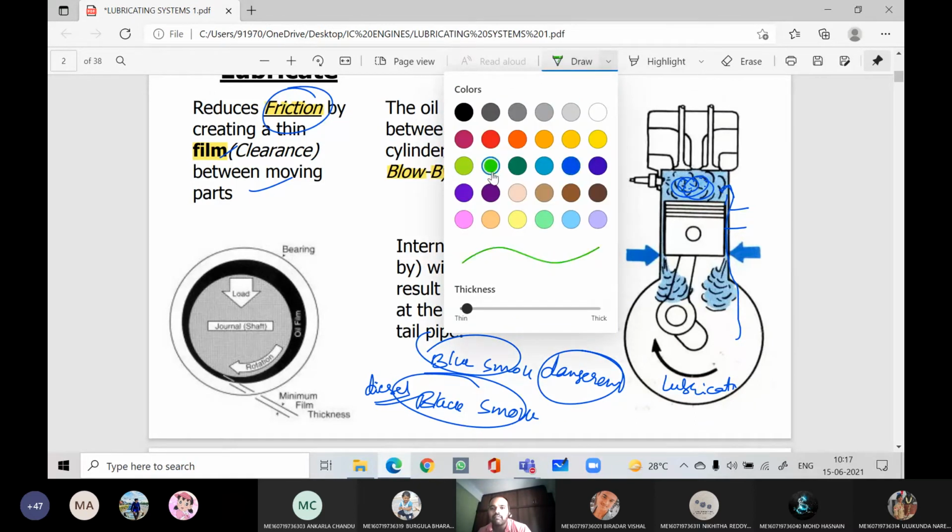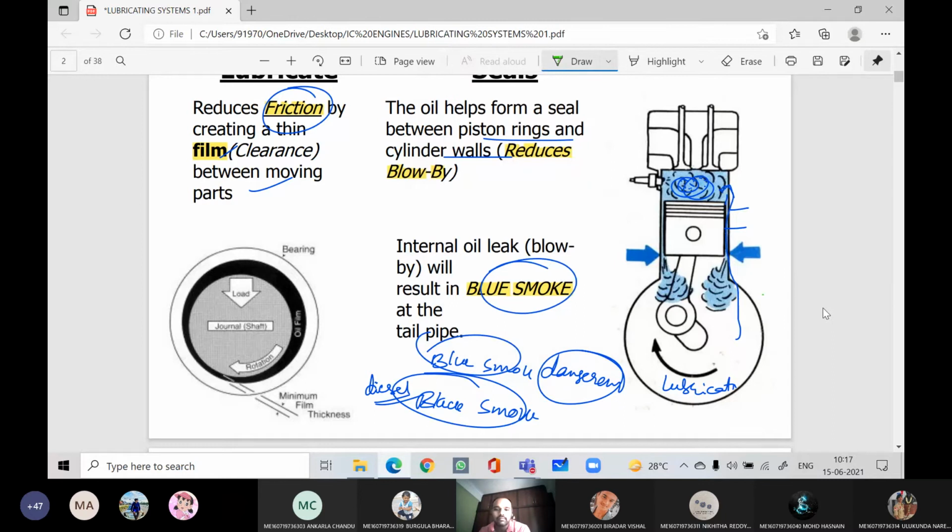Tell me, when will we get the black smoke? See, this smoke will come if you accelerate suddenly. Yes or no? If you accelerate suddenly, then only you will get the smoke. Otherwise, less smoke will come, but not with that much intensity, right? So black smoke will be observed if you accelerate suddenly, within no time, right?